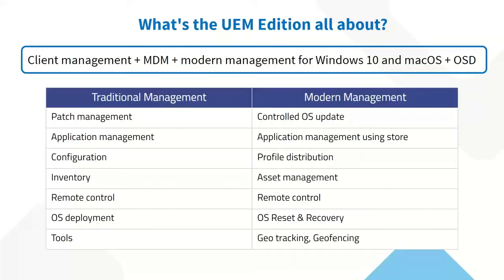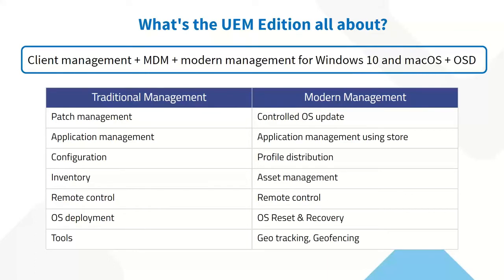And our Desktop Central Unified Endpoint Management Edition, what is that all about? So we have traditional client management that you perform with point products, things like making changes to the registries or patching, or even creating some asset reports. Client management tool. Along with that, you have mobile device management, where you manage these modern devices or mobile phones. Moving towards that, modern management of Windows 10, Mac OS, and OS deployment. All this together is what unified endpoint management is all about.